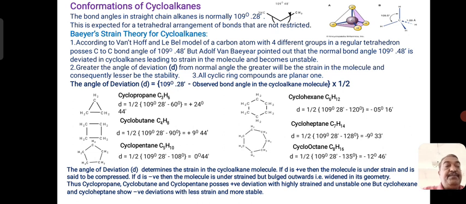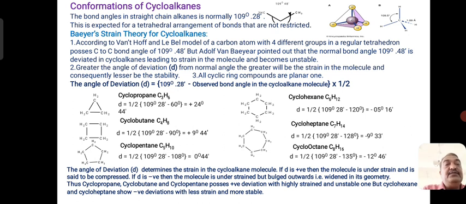But from cyclohexane onwards, the value of angle of deviation is minus. Therefore, these molecules will be strainless, that is, they are found to be stable compared to the earlier three compounds, and the angle of deviation D value is negative.